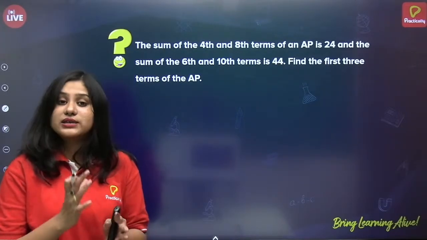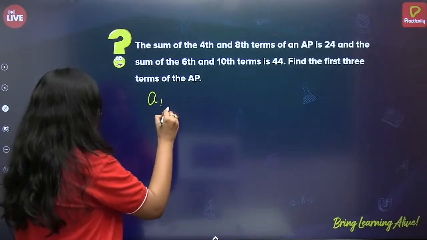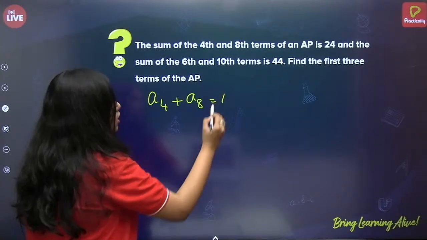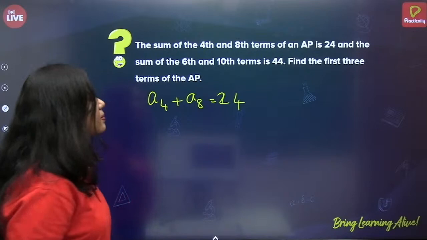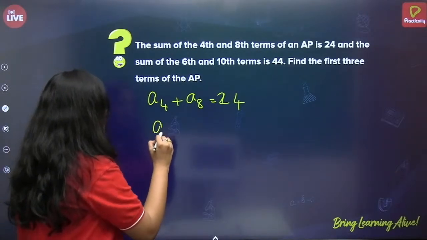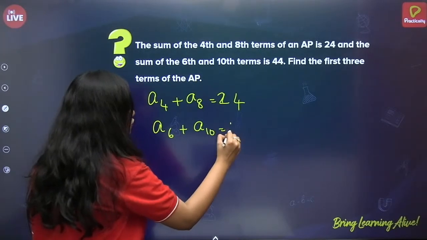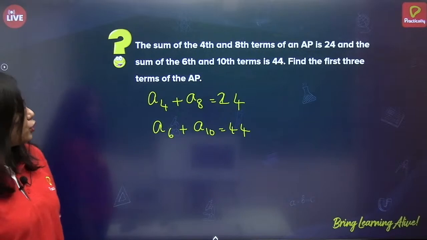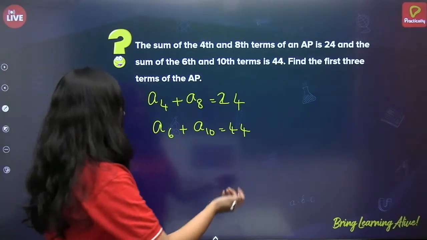Let us understand what is given. The sum of the fourth term plus the eighth term is equal to how much? 24. And the sum of the sixth term plus the 10th term is 44. This is given to us. Correct? Now what do we have to find? The first three terms of the AP. Let us do it.